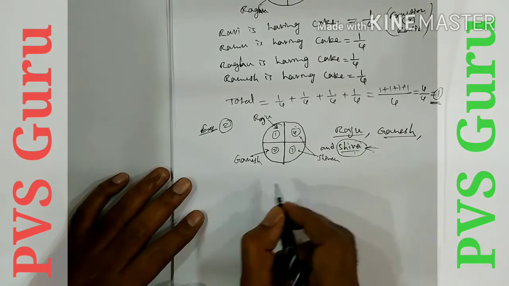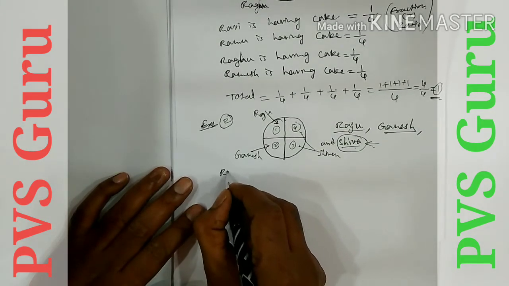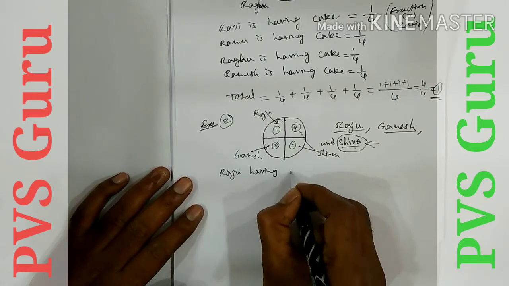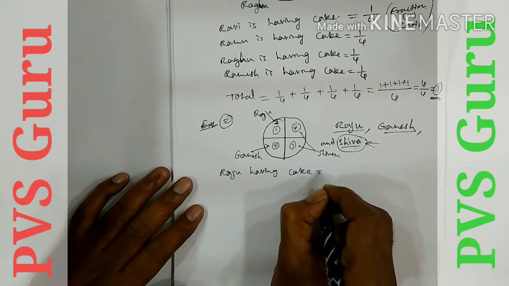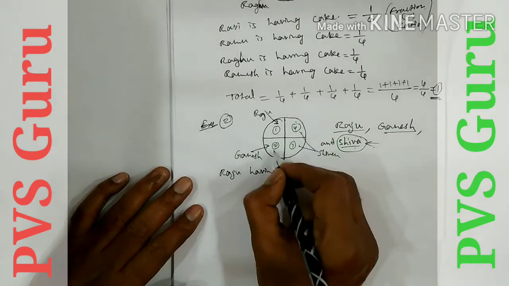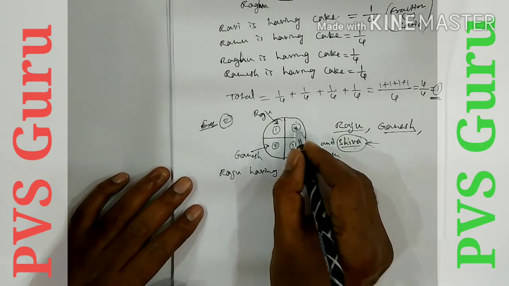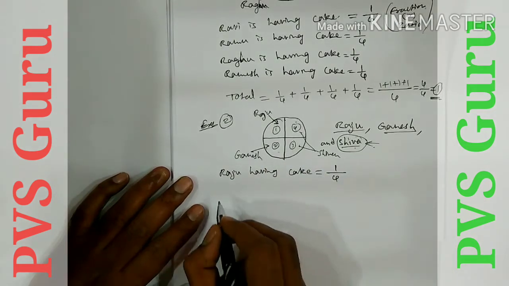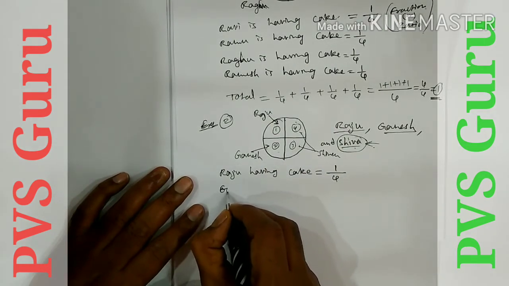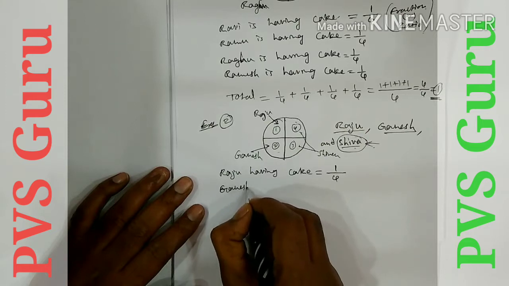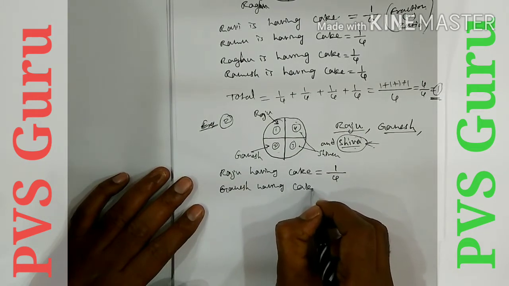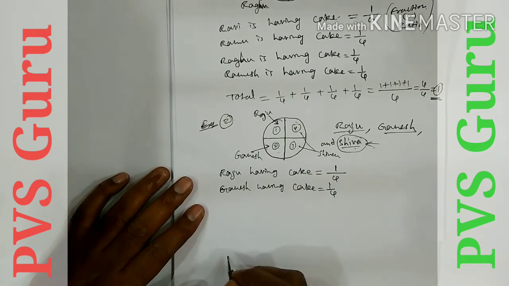So here the fraction: Raju is having how much cake? Total 4 pieces. Out of 4 pieces, Raju took only 1 piece. That is 1 by 4. Ganesh is having cake equal to the same 1 by 4.